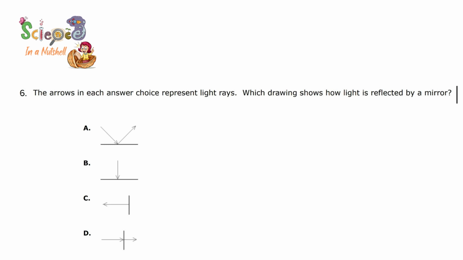Number 6. The arrows in each answer show or represent light rays. Which drawing shows how light is reflected by a mirror?